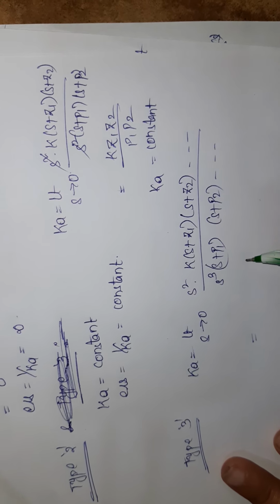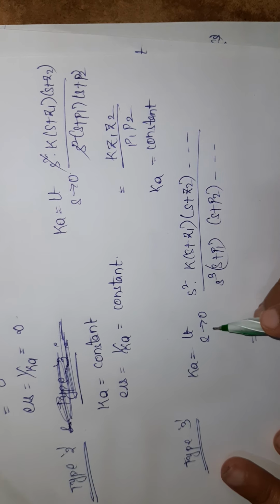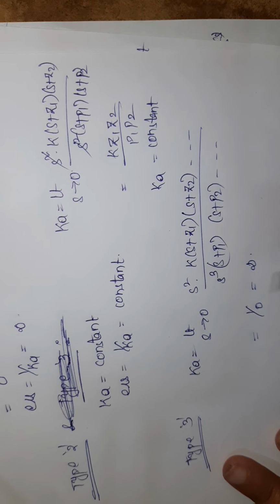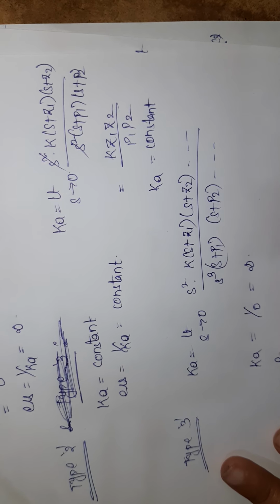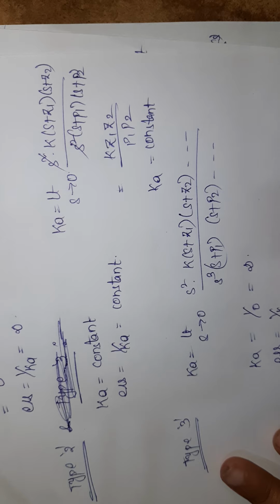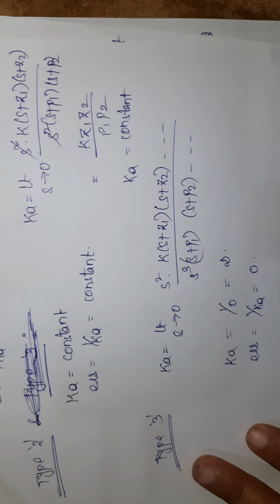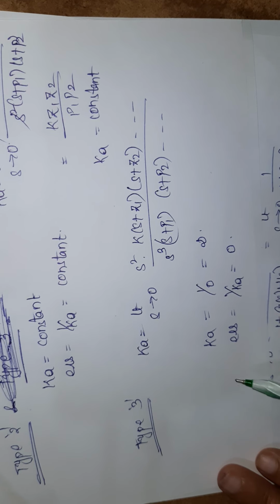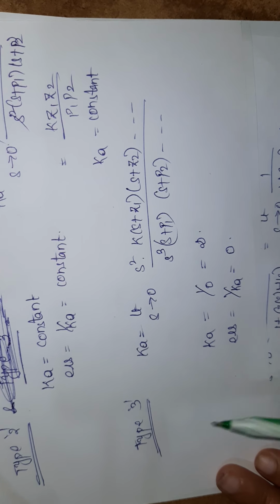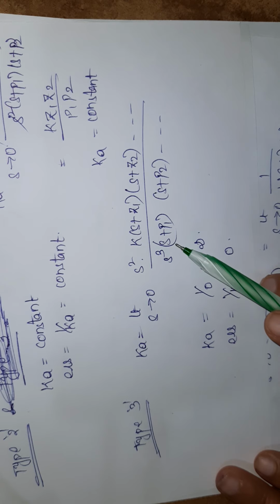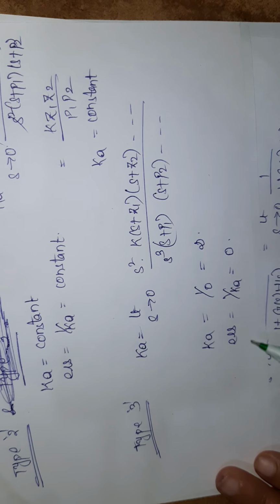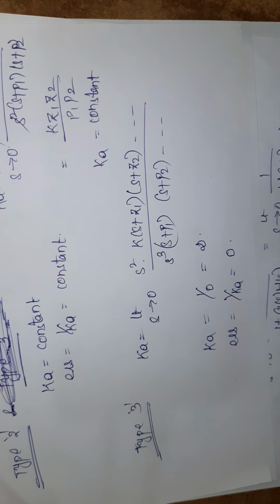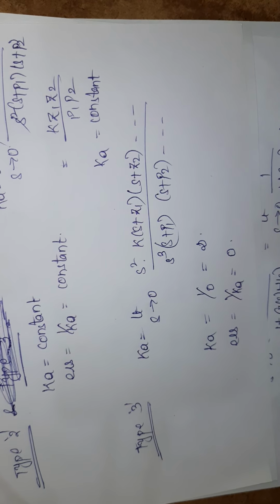If I apply s tends to 0, 1 by 0 is infinity. If Ka is infinity, what is ESS? That is 0. Not only for type 3 but above: for systems with type 3 and above, for unit parabolic input, the value of Ka is infinity, and so the steady state error is 0.